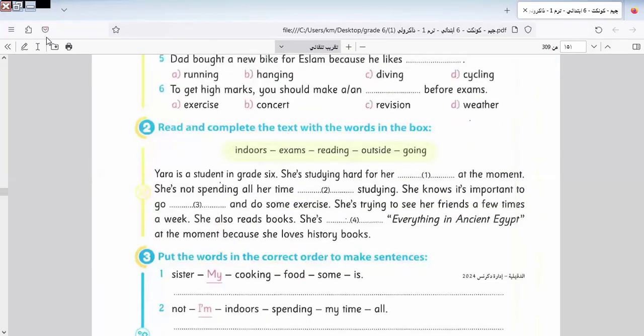Because you don't say Miss Iman is making a mistake when explaining. Here: Yara is a student in grade 6 studying for her exams. She's spending all her time indoors studying. Indoors, I'm writing correctly. Indoors studying. She knows it's important to go outside.